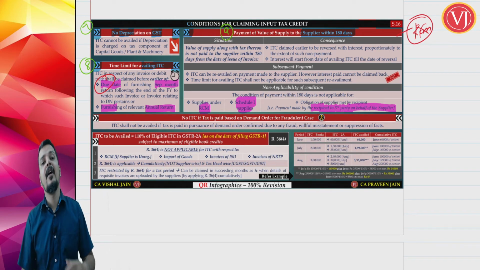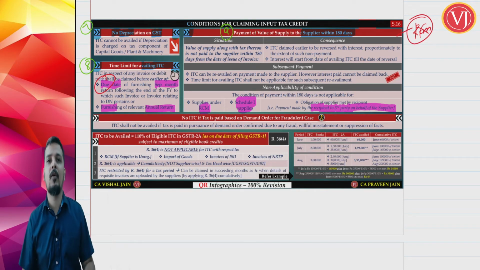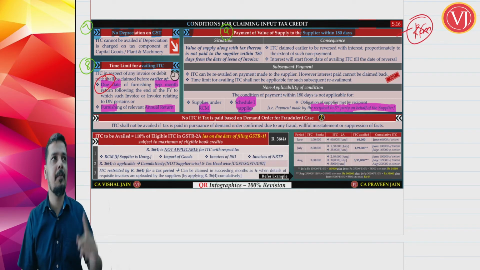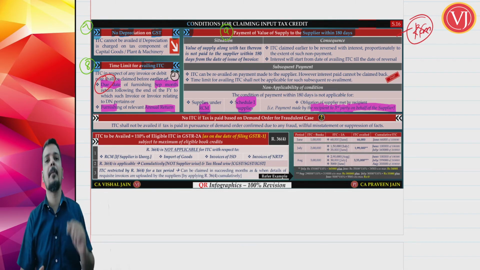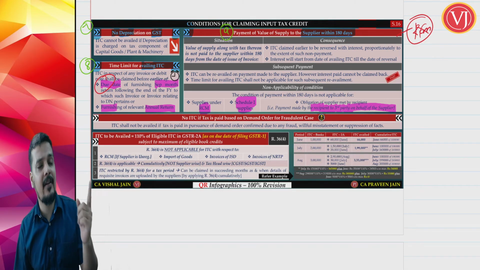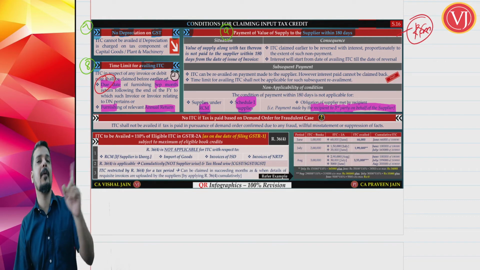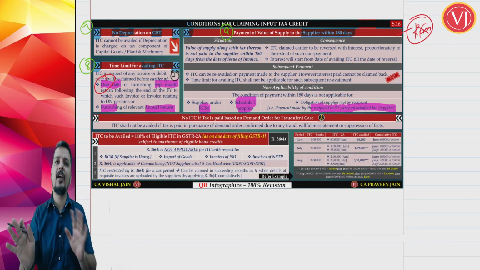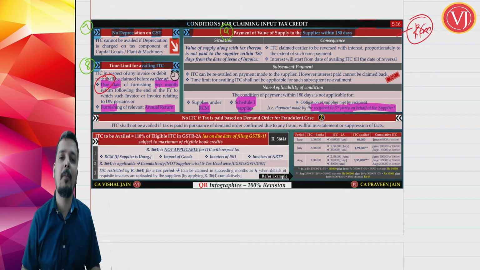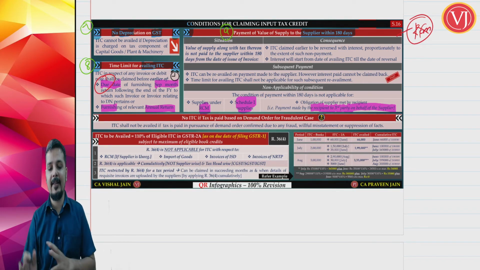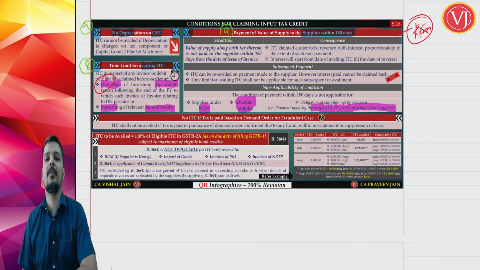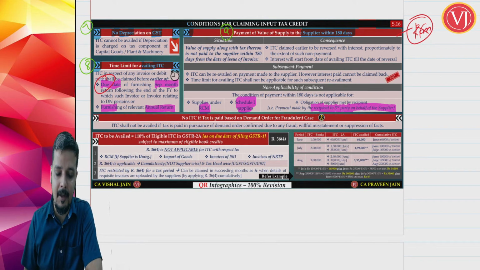Third point, I have made the payment to a third party. So if I have to pay 1 crore to the supplier, out of that I have paid 30 lakhs to a third party on behalf of the supplier. Now I have already paid 30 lakhs to the third party on behalf of the supplier. To the supplier I am going to pay only 70 lakhs. 30 lakhs, forget about it, because I have already paid to someone on behalf of the supplier. Payment by the recipient to a third party on behalf of the supplier. In these three cases, this condition of payment within 180 days is not applicable.